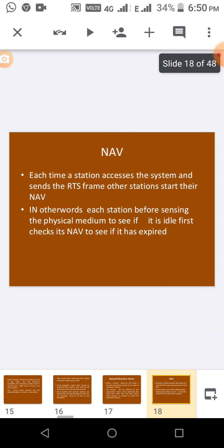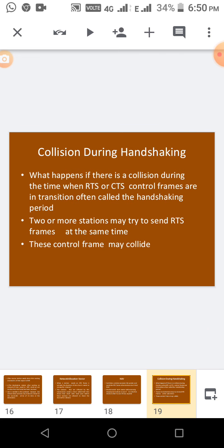Each time a station accesses the system and sends an RTS frame, the other stations set their NAV. So whenever a station wants to use the medium, it must send the NAV also. It will be helpful for other stations. And then, collision during handshaking. Handshaking means the time limit.